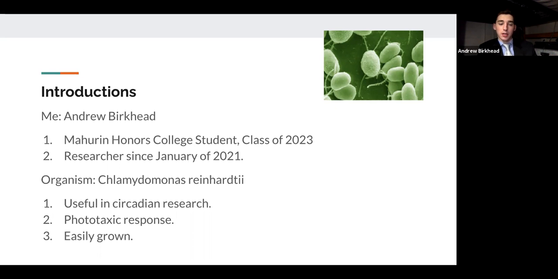Also, the organism has a fairly measurable phototaxic response, meaning when it moves towards or away from light, we can measure that and get very good results about whether there's a rhythm occurring and whether that rhythm is a part of the sleep wake cycle.